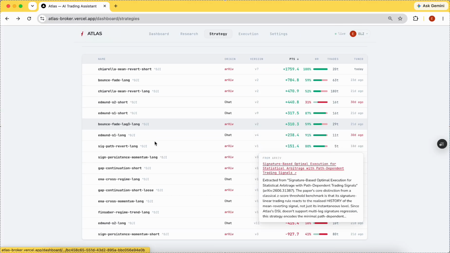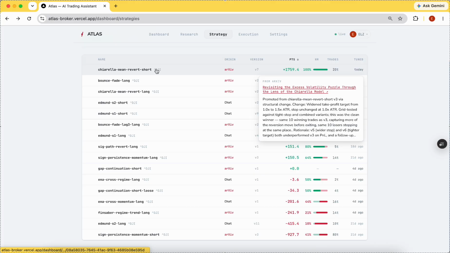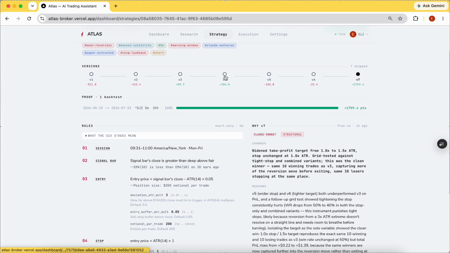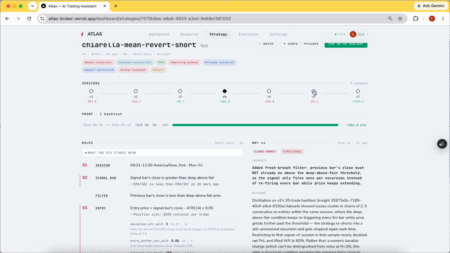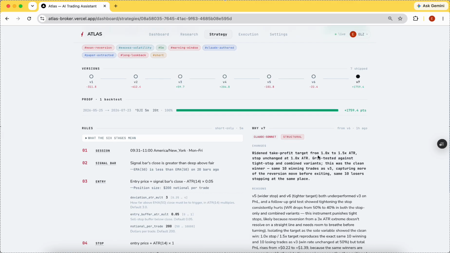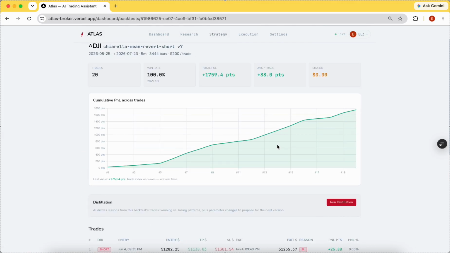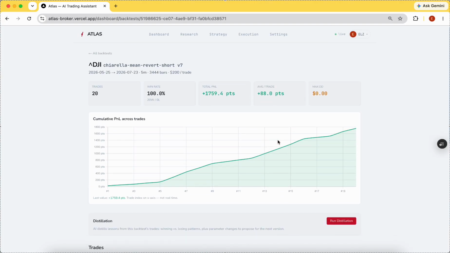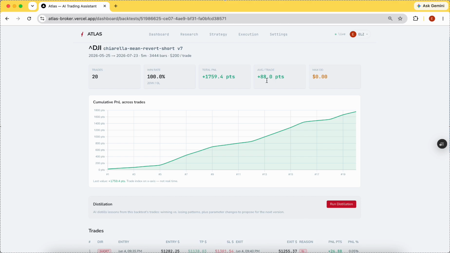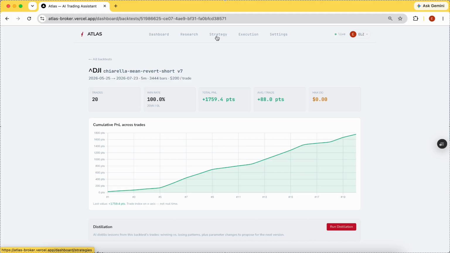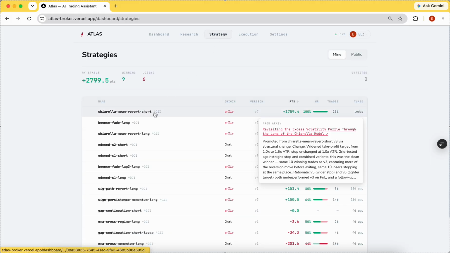Let's take a look from this side. You'll see that V4 is here, and V6 unfortunately became negative, but V7, look at that. This is actually quite good. How many trades are there? Among 20 trades, we are winning a lot of them. Now this is something good, right? Because we have improved our win rate and we have made better profit. So this is what we're actually after. Wow, this actually exceeded my expectations. This just became my number one strategy today. That's good. Yay.